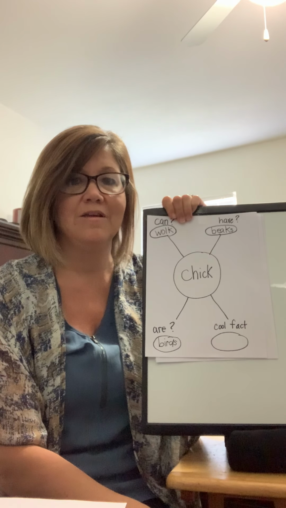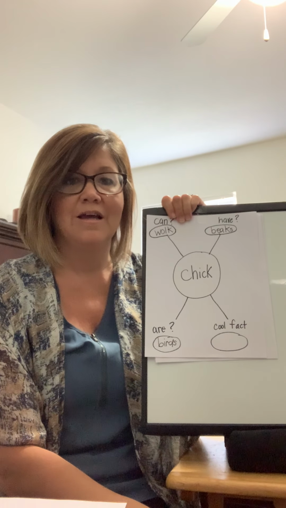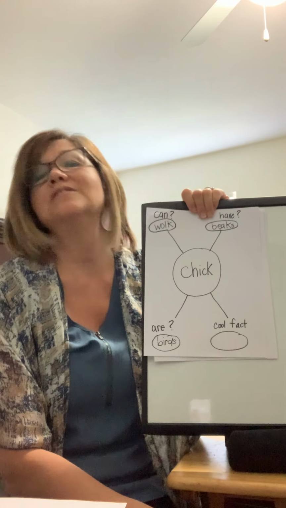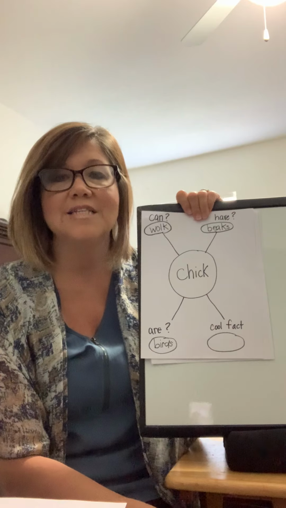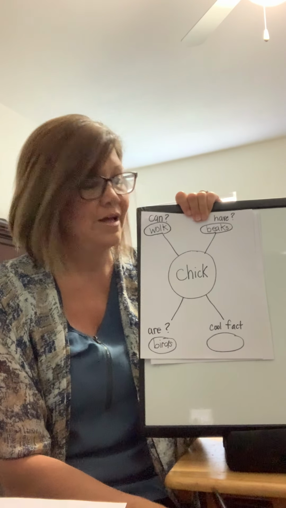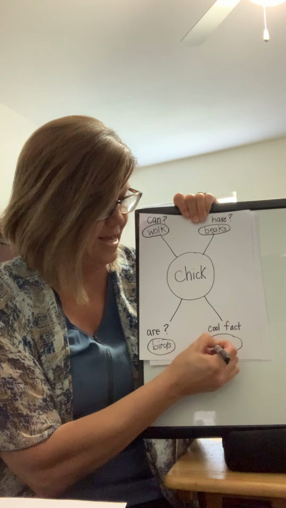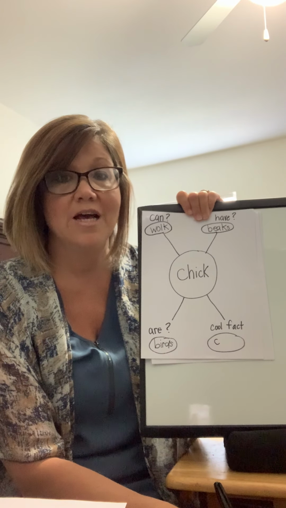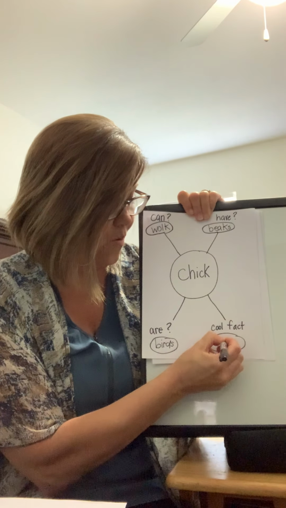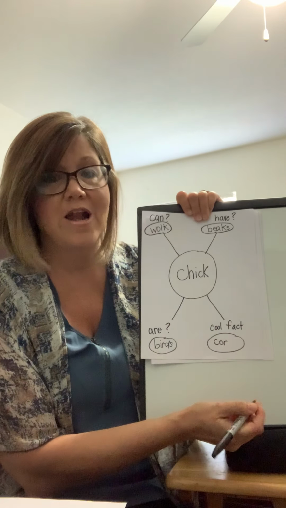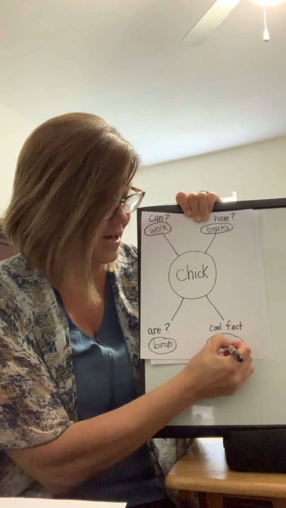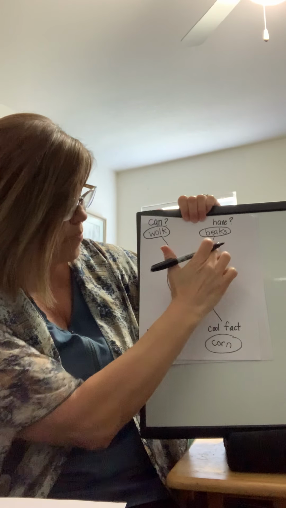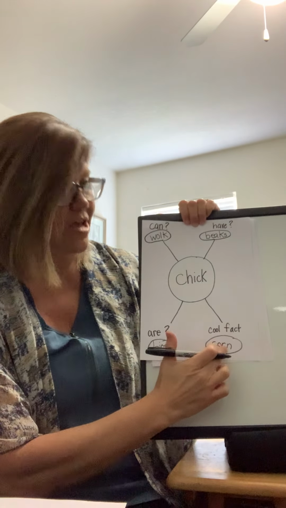Talk about it with your family. You ready? Corn. That's right. Baby chicks eat corn. So let's tap out that word. Oh, yep. Seek. Or. That's another controlled R sound. Yep, that's O-R. Corn. Yep, and the letter N. So we have they walk, they have beaks, they are birds, and they eat corn.